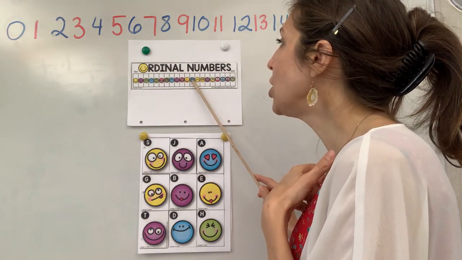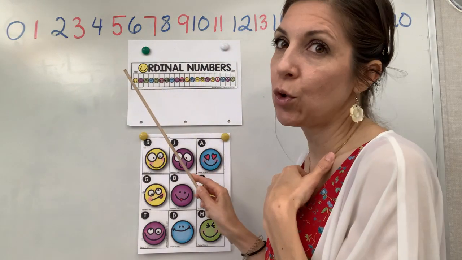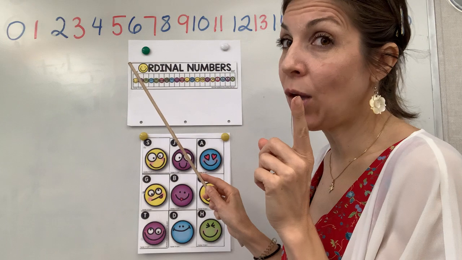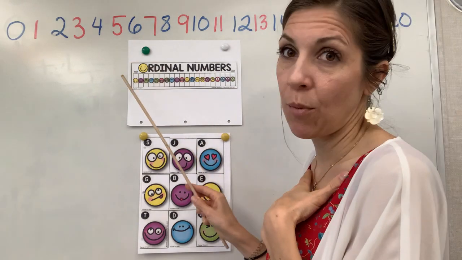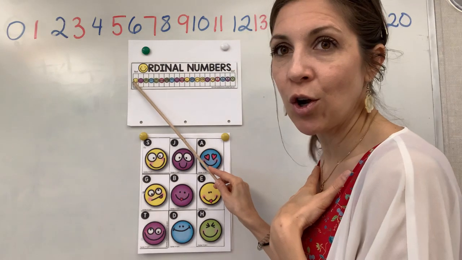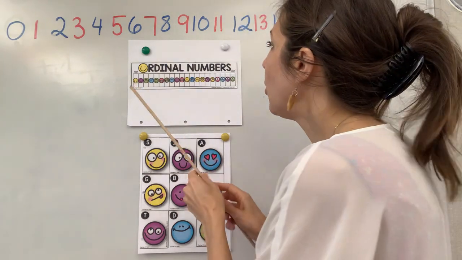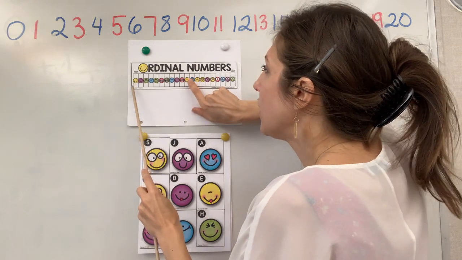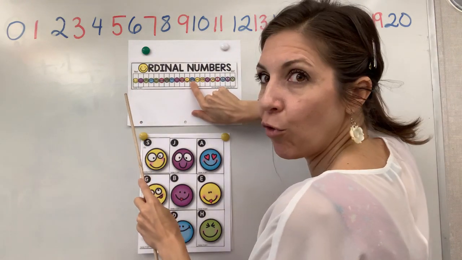So what we're going to do, we're going to count with ordinal numbers. We're not going to count with regular numeral numbers. We're going to do ordinal numbers. So we're going to say first, we're going to go back to the beginning. We're going to put our fingers where the emoji is so we remember which one. Okay, so that's the one we're looking for.